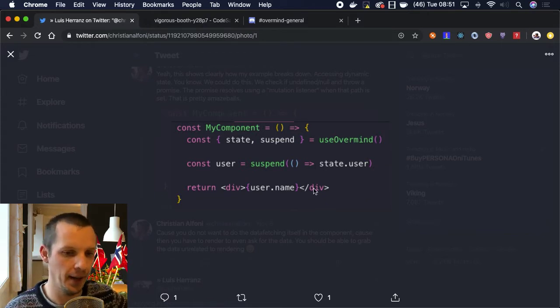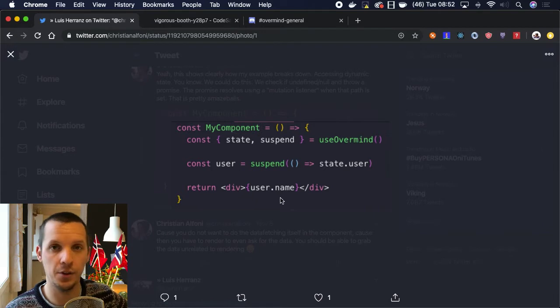But we're going to call it suspend. The way it's going to work is that we allow you to suspend any kind of state, meaning that if the state you point to here is null or undefined, it means that this state isn't ready yet. It will wait for that state to become truthy, and then return that state on this variable and you can use it.